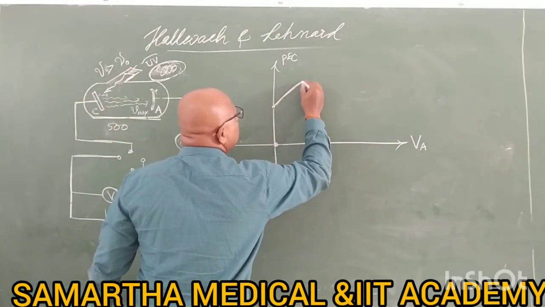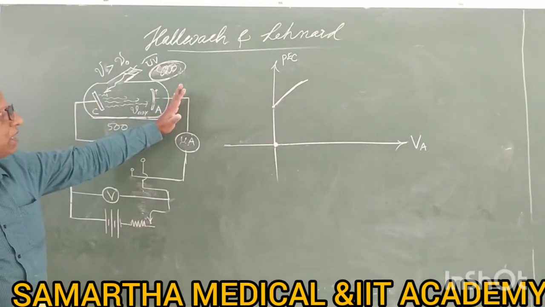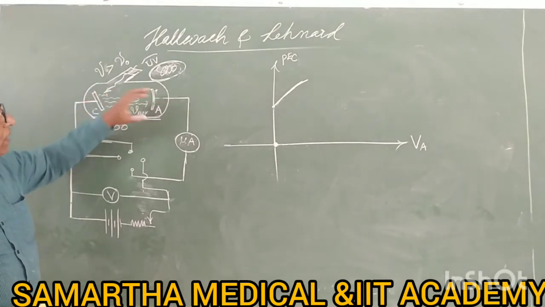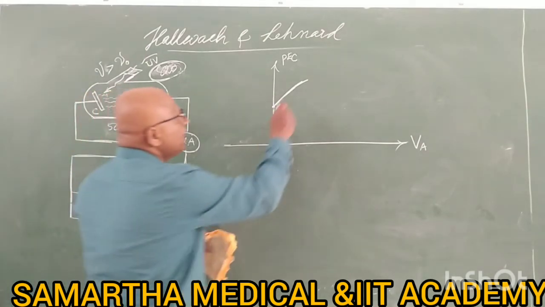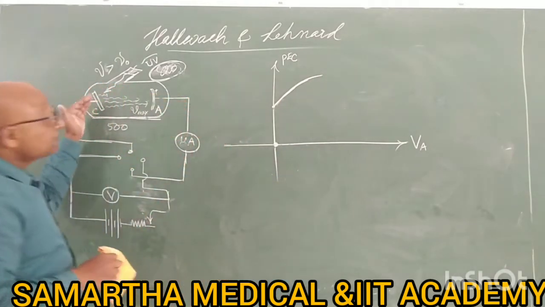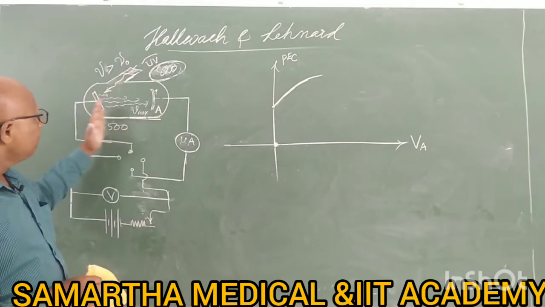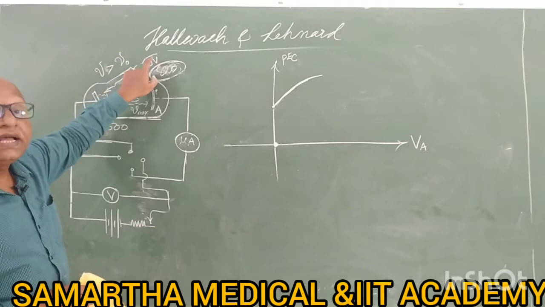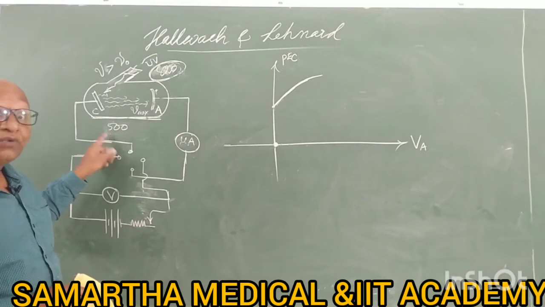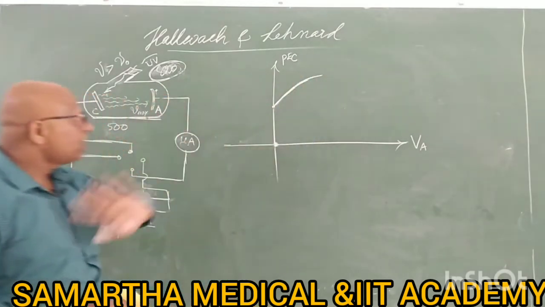When the anode absorbs all the 500 electrons that are released, the current has got its maximum value, because extra electrons are not released. For this fixed intensity, only 500 electrons are released. Now if you change the intensity, what will happen? If you make it brighter, instead of 500 electrons, you may get 1500 electrons. Then the current will further increase. Now we are not changing the intensity.